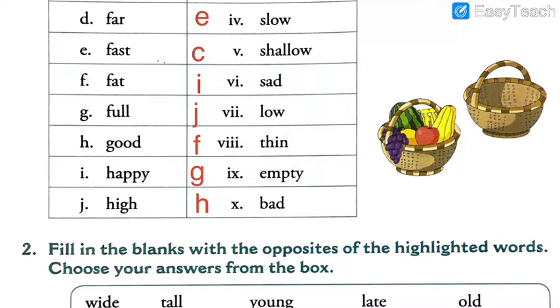So when you are standing on the 10th or the 11th floor of the building, you say, oh, this terrace is very high. You are afraid of heights, right? But when you are standing on the first floor or on the ground floor, do you say it is high? No, it is low. Even when someone is playing music loudly, you say, oh, the music is very high, make it low, correct? So you ask them to lower it. So high and low again are terms which are used in many different ways.